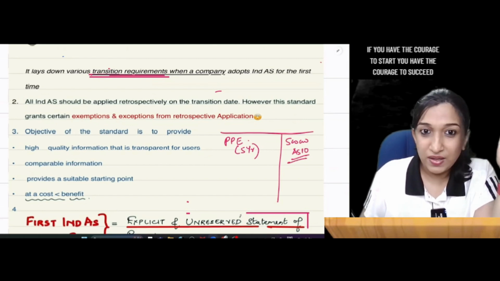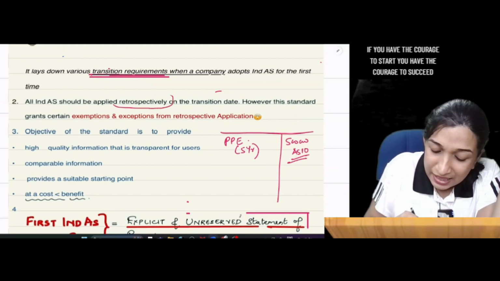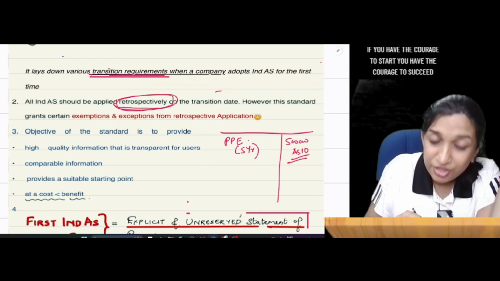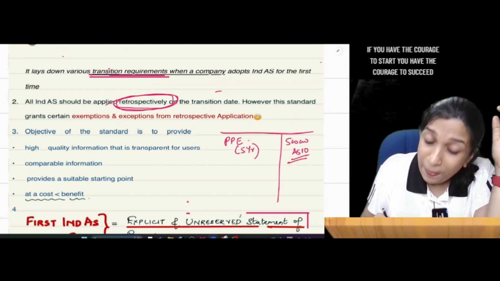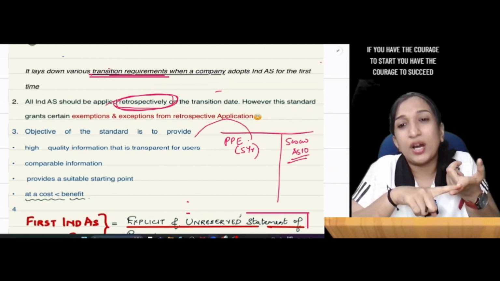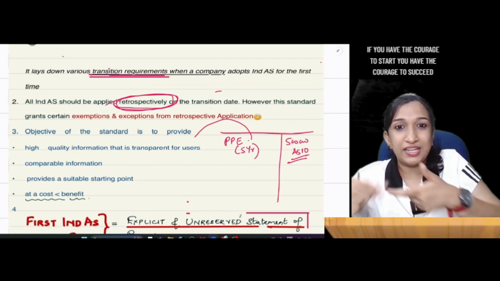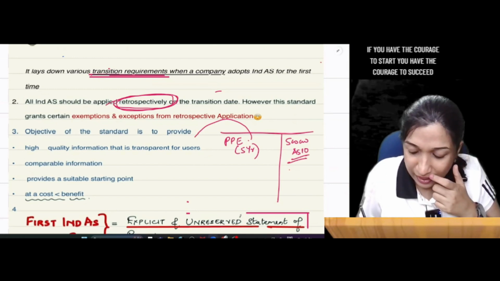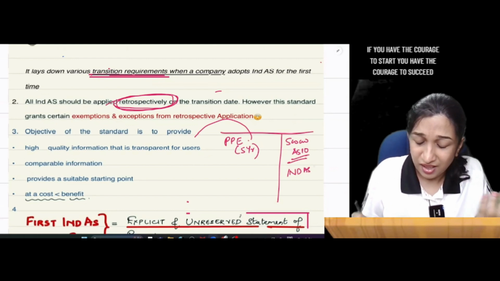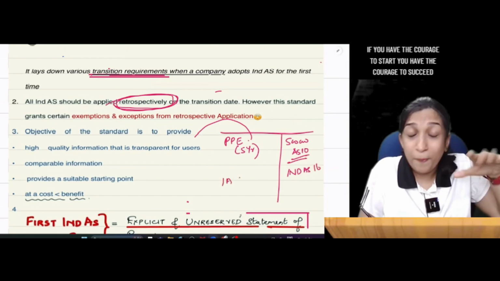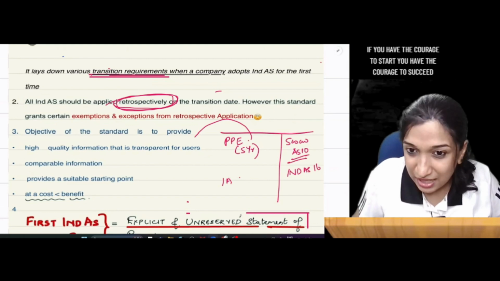Now, Ind AS 101 first tells that all Ind AS should be applied retrospectively on the transition date. Oh my God. Retrospectively means go back to that year in which you acquired PPE, and you have to retrospectively calculate the value as per Ind AS 16. Oh, then it is a tedious task. Correct. Then intangible asset: go back to that year in which you initially accounted this intangible asset.